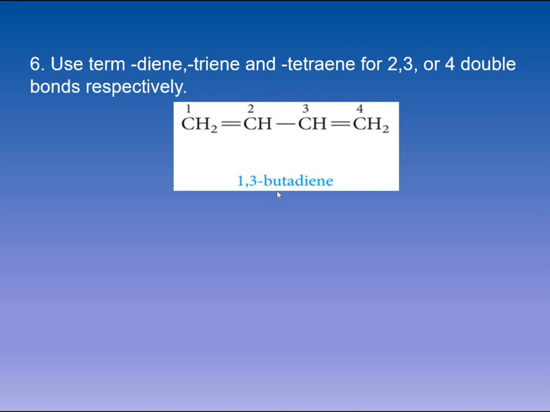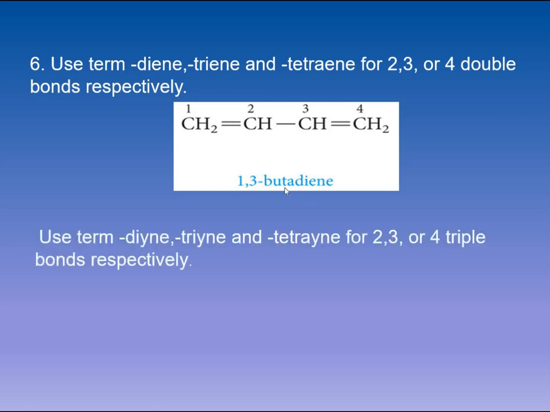Butadiene means buta for 4 carbon atoms, di for 2, and ene for double bonds. Before naming, you will have to indicate the position of these 2 double bonds, where they are located. They are located at position number 1 and position number 3, so they will be written this way: 1, then a comma between the two numbers, that is 1,3, then a hyphen, and then butadiene, the name of the compound, will be written.